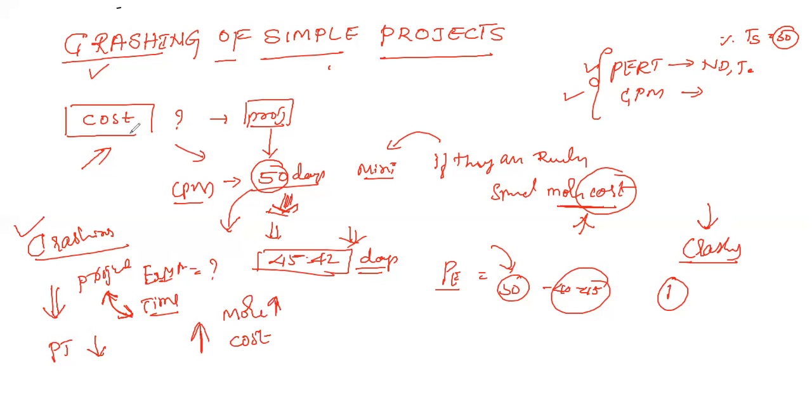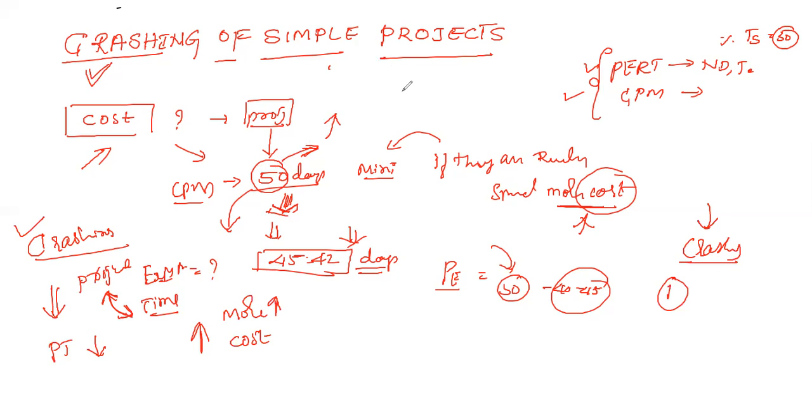We may add some penalties in the project. Why is crushing required in some cases? If the project is extended, or the expected time is increased, they will indirectly get penalties. In order to avoid the penalties, they want to complete the work earlier.